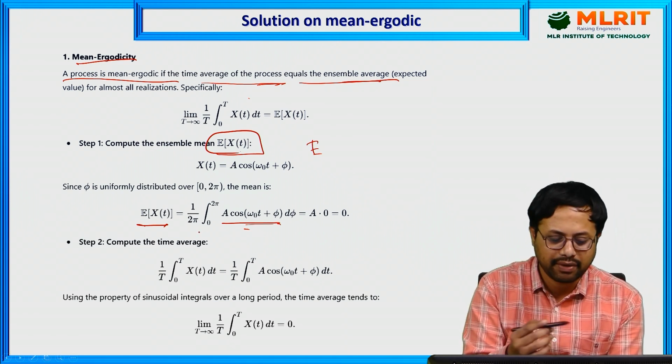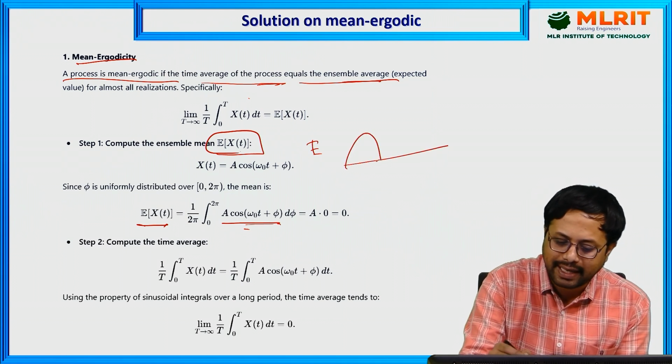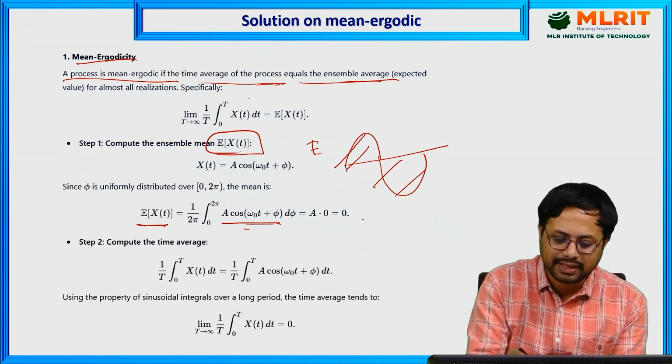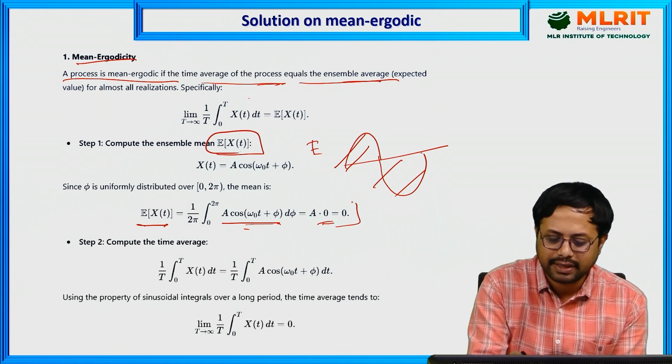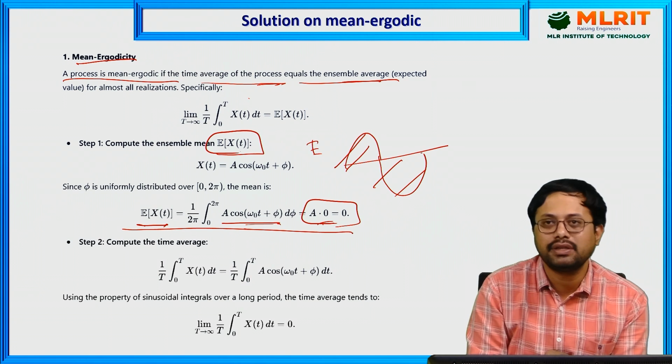It repeats for every 2 pi cycle. Then what happens? The positive and negative peaks will cancel each other. Then the resultant you will get is 0. That is what is being discussed here. Whatever ensemble average you are going to get is 0.